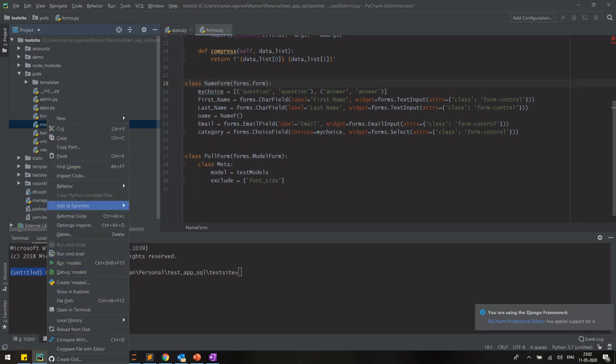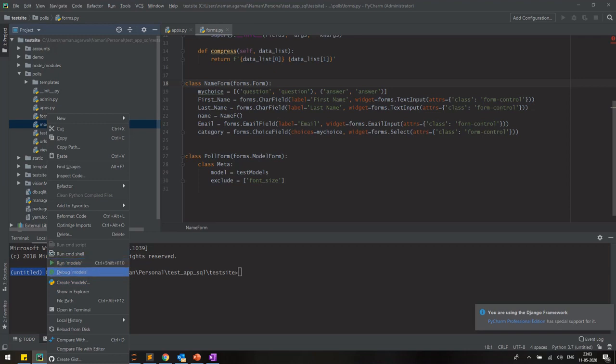This is the menu which I use the most. We have inspect, we have refactor, we can rename a file. What it will do is find all the references of this file and rename it for you. It's quite a handy feature. Otherwise you have to go and rename each and every file wherever it is used. But remember, it doesn't rename the files in templates. What is a template? Just remember, it doesn't deal with the files in templates. I will cover this in detail as well.